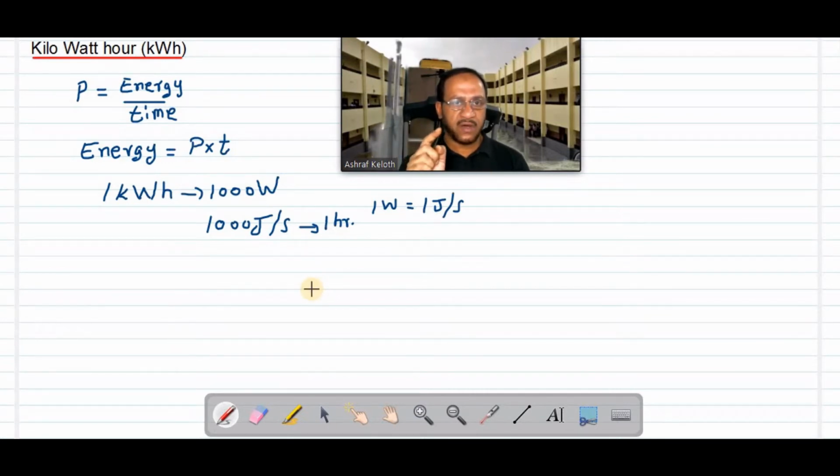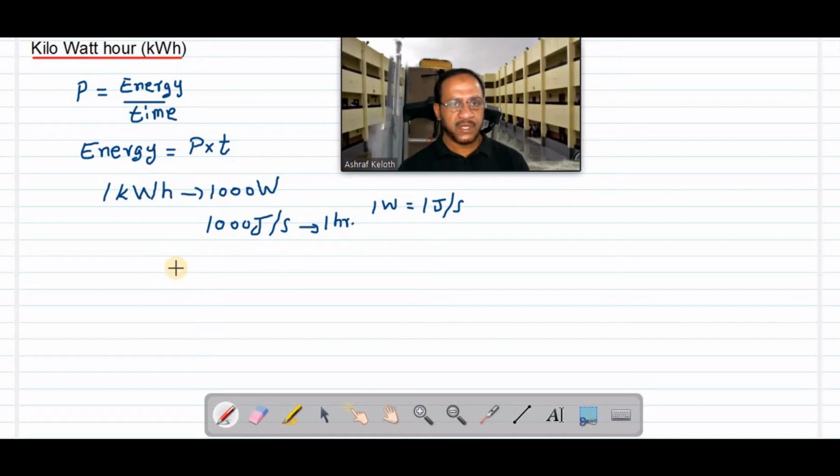So if you switch on this AC continuously for 1 hour, and you check the electricity meter, you can see the reading will be increased by 1. If you are switching on a 2000 watt device continuously for 1 hour, it will take 2 units of energy, 2 kWh of energy.